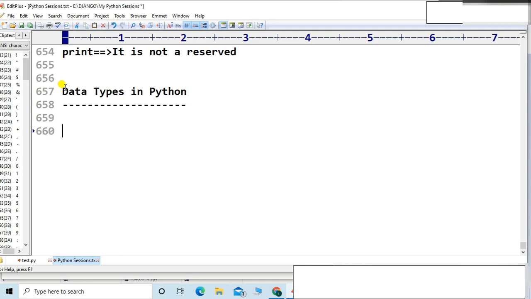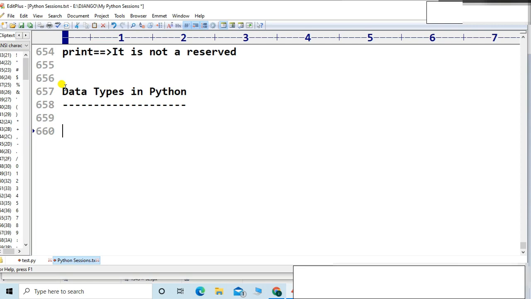So friends, listen carefully. In every programming language there is a data type, the type of the variable. Integer, float, complex, boolean, str or string, we can say. These are called data types, friends. But you are not required to define them.